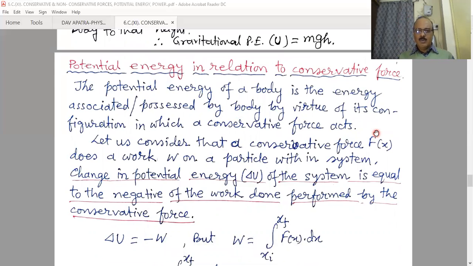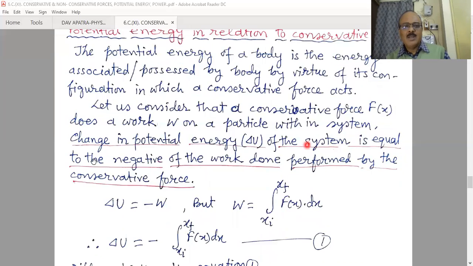There is a relationship between the potential energy and the conservative force. Obviously, when we say potential energy, it must be related to a conservative force. Any single object cannot possess any energy until it is placed in a conservative force field. Therefore, the potential energy and the conservative force field are very closely related. The potential energy of a body is the energy possessed by the body by virtue of its configuration in which a conservative force acts.